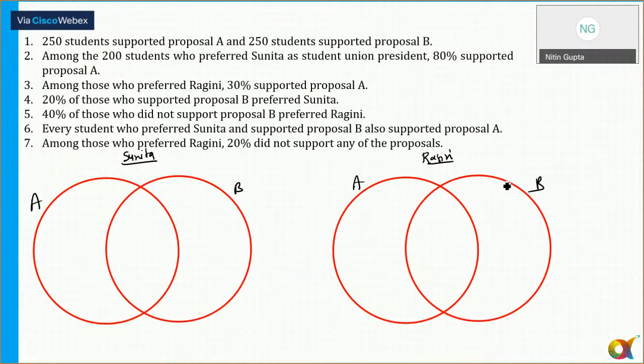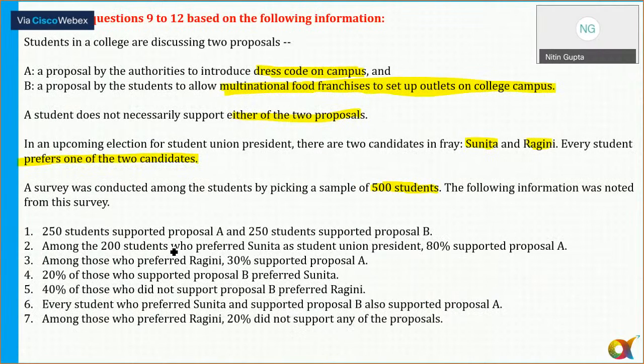Okay. So here. Now it also says every student prefers one of the two candidates. So there's nothing common here. If I am preferring Sunita, then I will not prefer Ragini. Or if I'm preferring Ragini, I will not prefer Sunita. And a survey was conducted by picking a sample of 500 students.